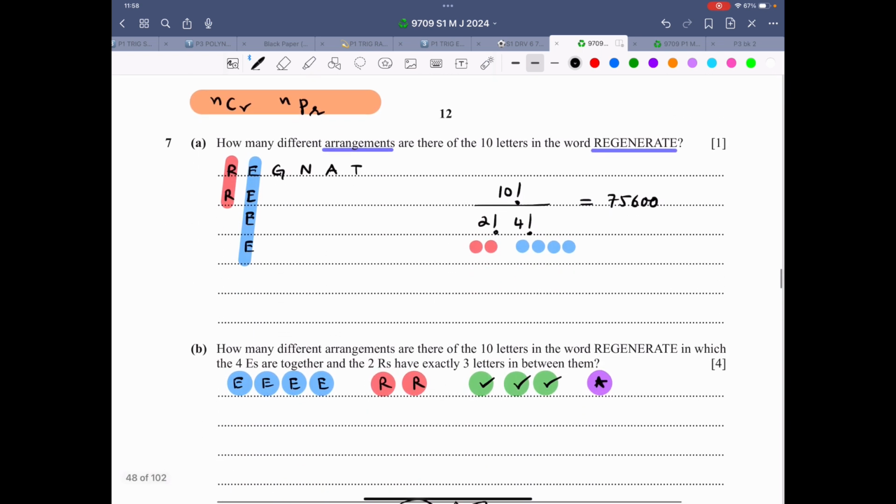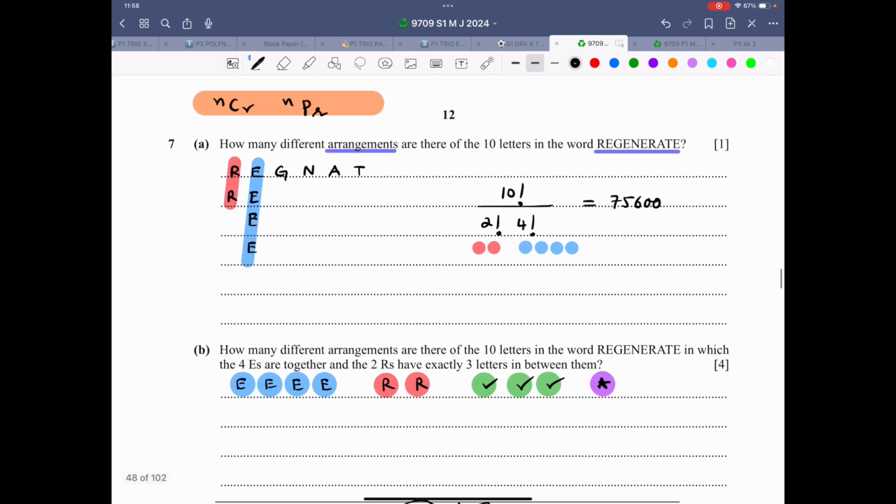Now the last question, I assume that is question number 7, that's of permutation and combination. And in this one, the classic question is this one, and I have shown the working in full detail. So now the first part is pretty basic. How many different arrangements are there of the 10 letters of the word REGENERATE? Whenever you come across a word in which there is a repetition of letters, write it like this: REGENERATE.